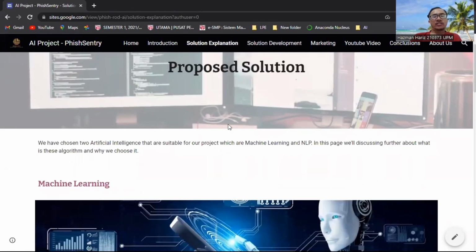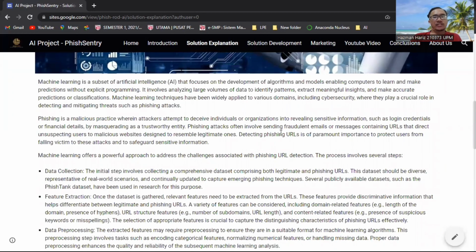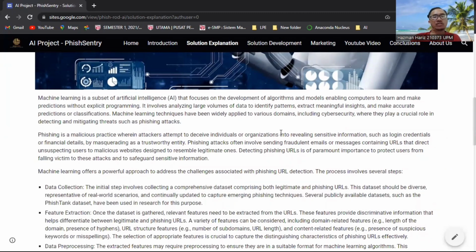As you can see before, we have chosen two artificial intelligence algorithms, which are machine learning and NLP. We will discuss a little bit further about what these two are. First of all, machine learning. Machine learning is an artificial intelligence algorithm that focuses on the development of algorithms and models enabling computers to learn and make predictions without explicit programming. It involves analyzing large volumes of data to identify patterns, extract meaningful insights, and make accurate predictions and classifications.